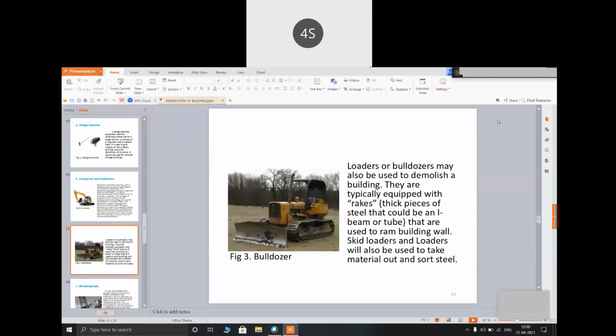Third one is a bulldozer. Loaders or bulldozers may also be used to demolish a building. They are typically equipped with racks. Racks means thick pieces of steel that could be an I-beam or tube that are used to ram building walls. Loaders will also be used to take material out and sort steel.